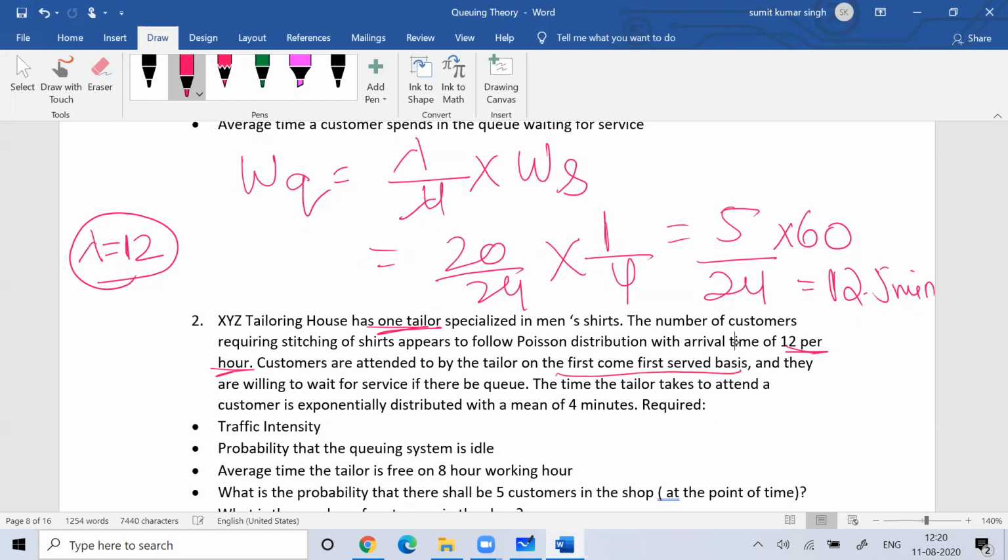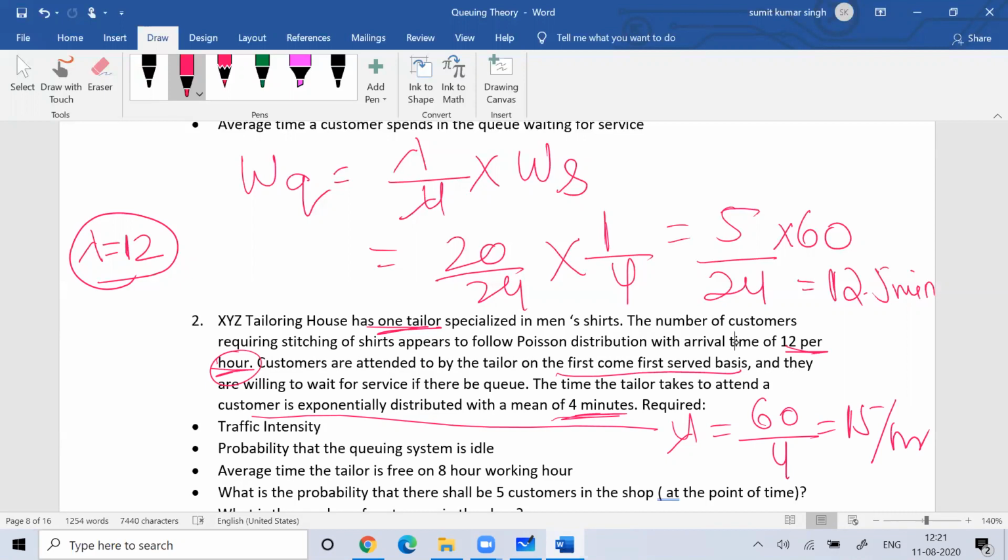I already told you about the queue discipline, and they're willing to wait for the service if there's a queue. The time the tailor takes to attend the customer is exponentially distributed with a mean of 4 minutes. So here the mu is 4 minutes. Normally we represent mu on a time basis, per hour. Here it is represented in minutes, so if I write it in hours, this would be equal to 15 per hour.